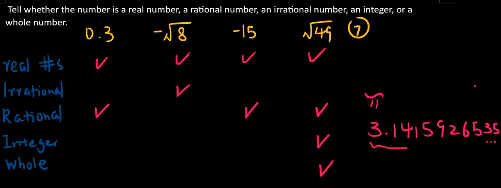I go back to negative 15. We did not finish that. Negative 15 is an integer. Remember, it's not a whole number. It's just an integer. All right?